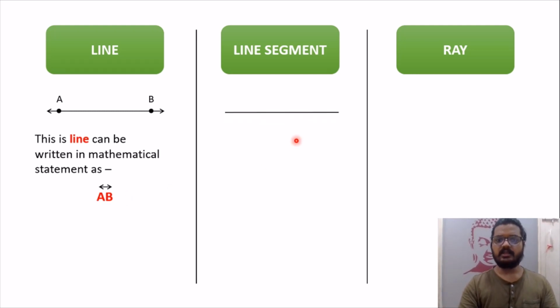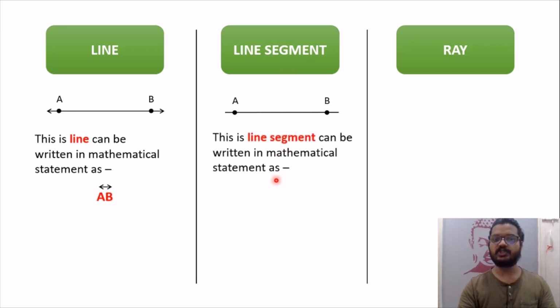Let me take another shape over here. As you can observe, there are two definite ends of this line, correct? This line cannot extend or move further because it does not have arrows at the end. If I plot 2 points on it, say A and B, this distance between these 2 points is called a line segment. This line segment can be shown as a mathematical statement like this.